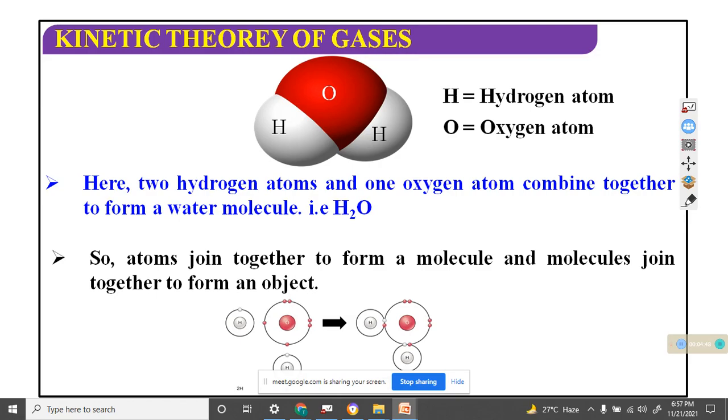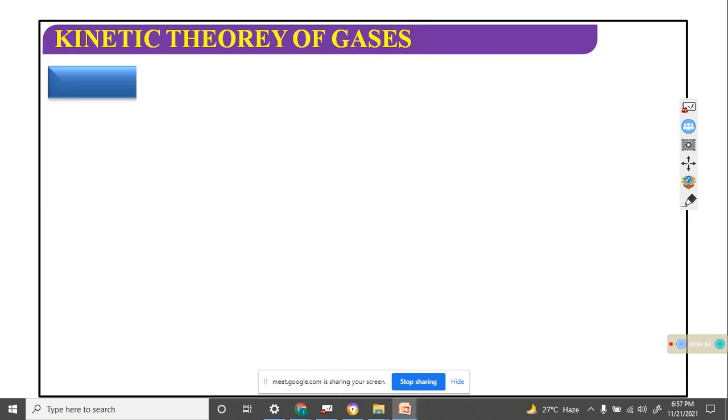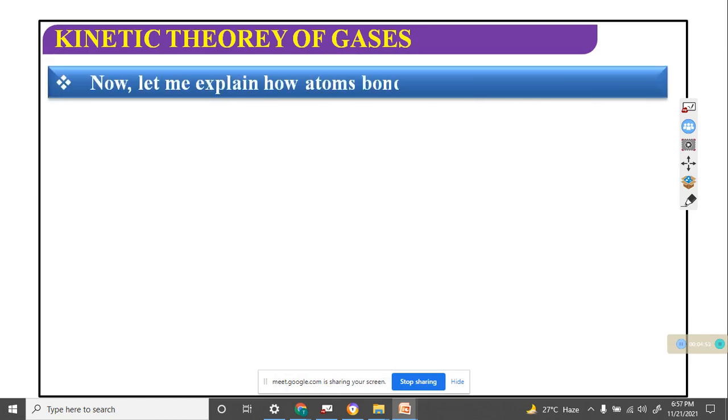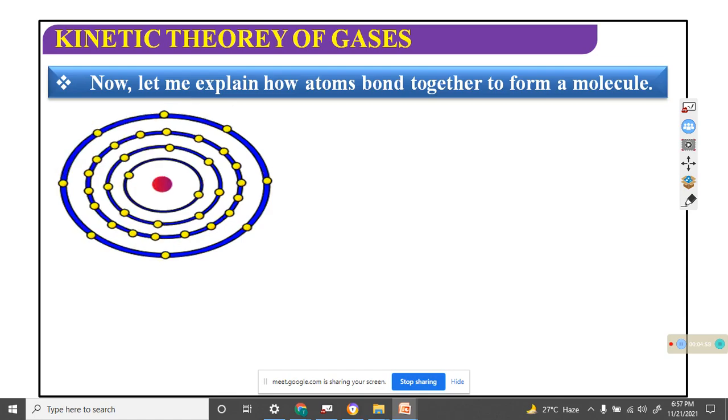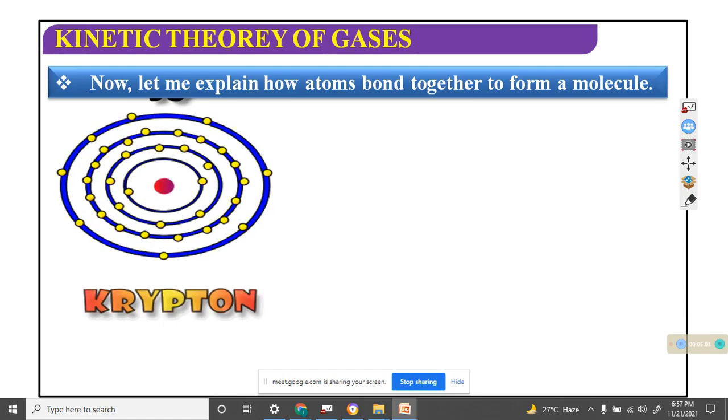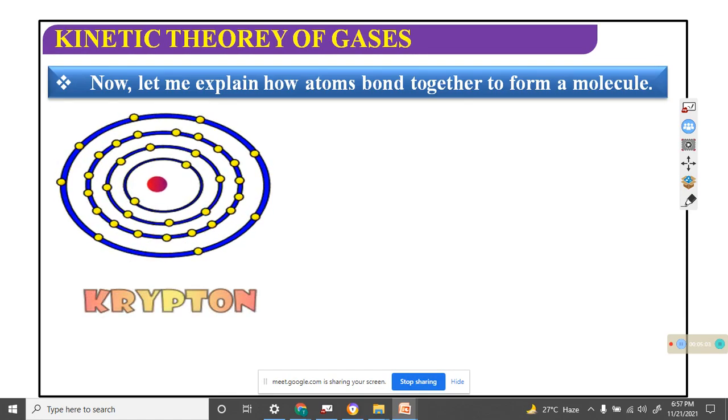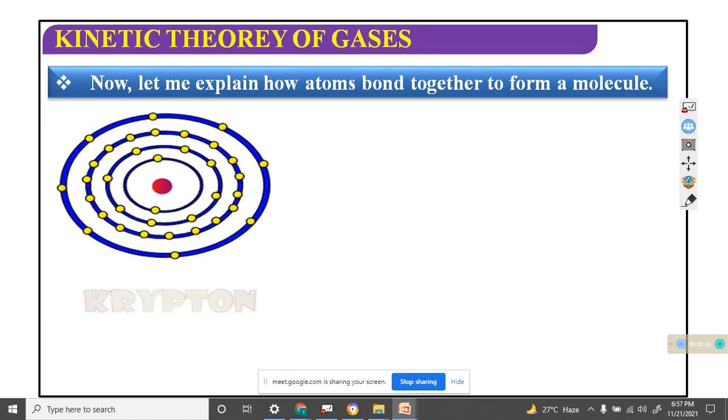This is the diagram. Now let me explain how atoms bond together to form a molecule.